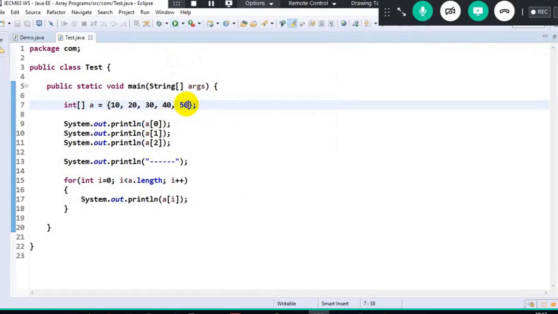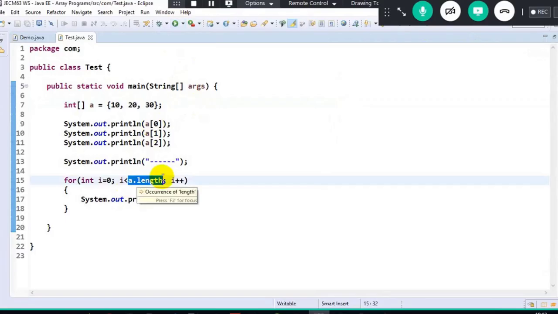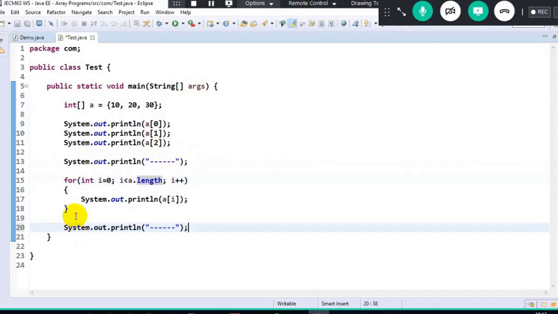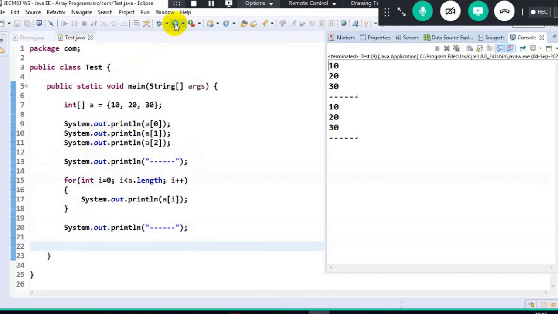See, if I decrease the size here, it will work fine, because it will always calculate the length. If I hard code it as 3, it will work only for that respective part. It will not work for the later part. So this is how we are supposed to traverse the array elements in a beautiful manner. I hope you all understood how we work around with it.